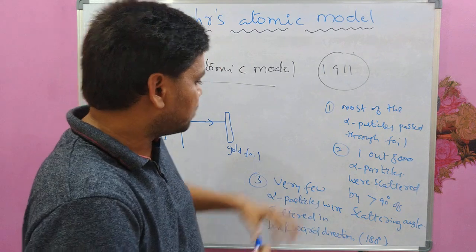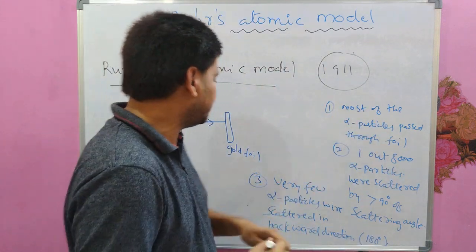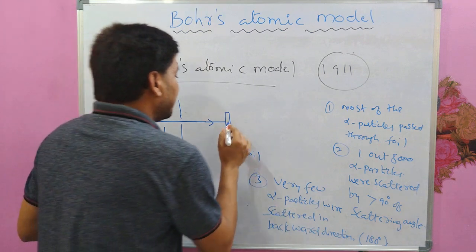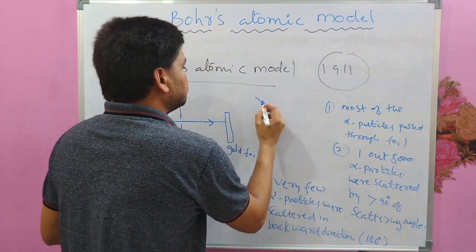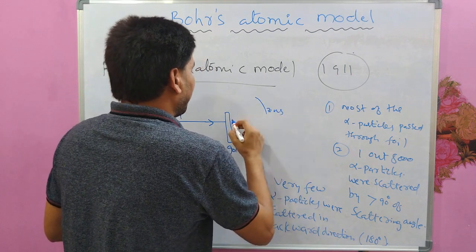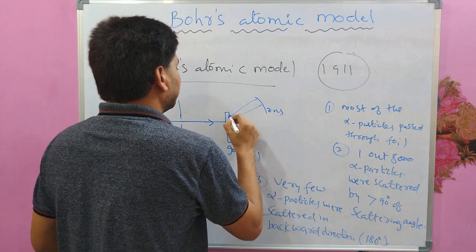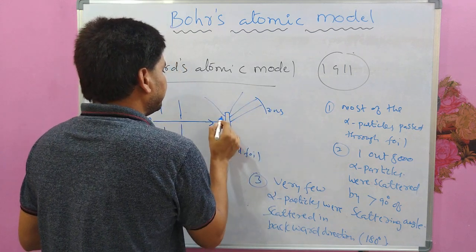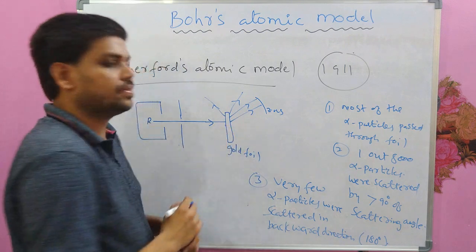He observed these results with the help of a zinc sulfide screen, which is a movable screen, and these alpha particles were collected by it in different directions after scattering.